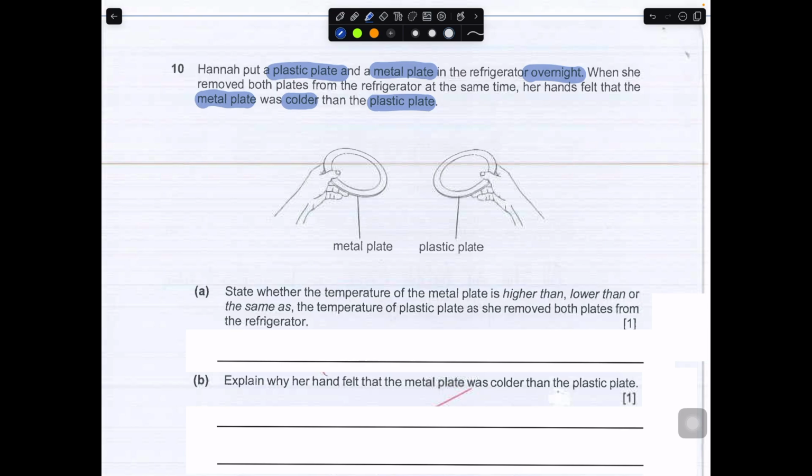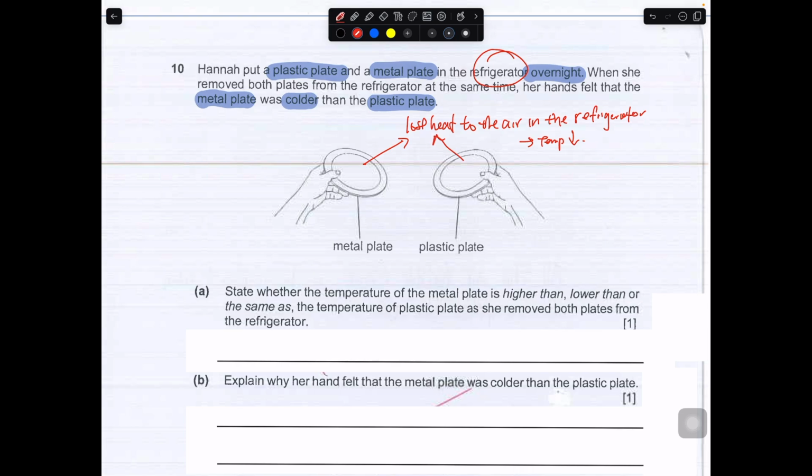Both of them are cold because they are in a refrigerator, so both of them will lose heat to the air in the refrigerator and the temperature became lower.